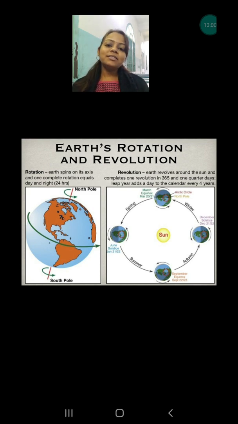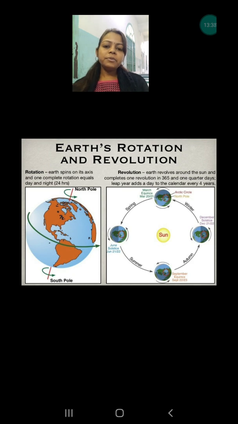Now revolution is the second type of movement, and this is the movement around the sun. In this movement the earth keeps on changing its place from one place to another, and this is the reason why sometimes it receives very direct sun rays and sometimes slanting sun rays. And this is why after every 3 to 4 months we have a different season. So revolution is the movement in which the earth keeps on revolving around the sun in its fixed path called orbit.